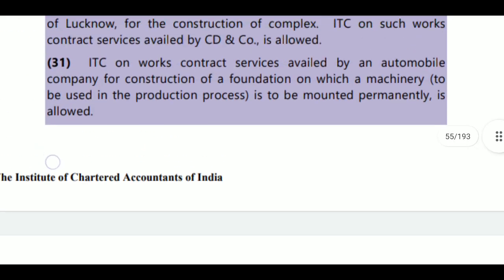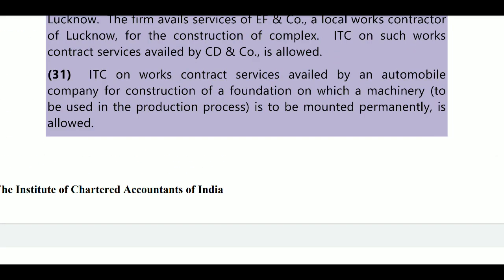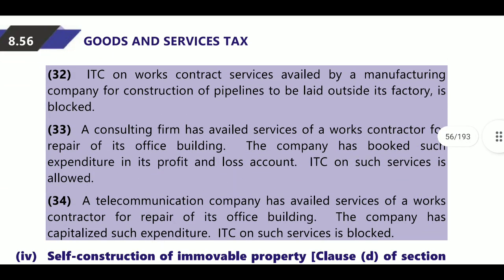Next, 31. What is there in 31? ITC on work contract services provided, no? 32. ITC on work contract services availed by a manufacturing company for construction of pipelines to be laid down outside India. It is a blocked credit.